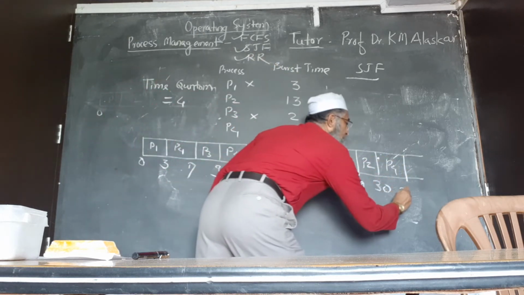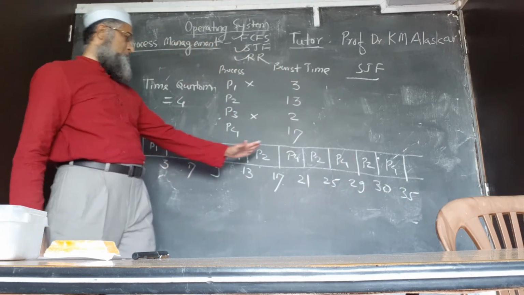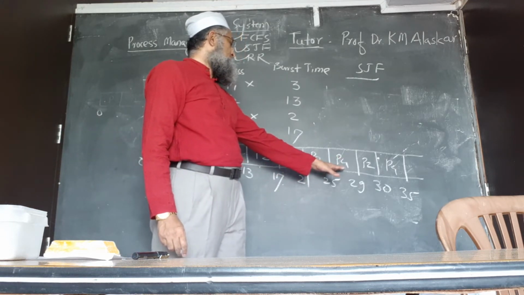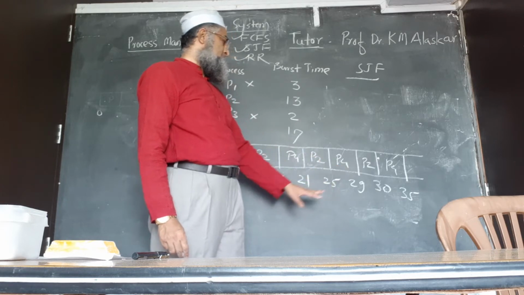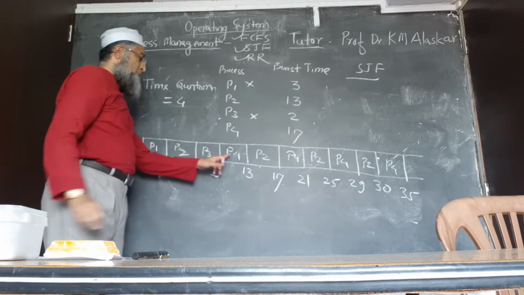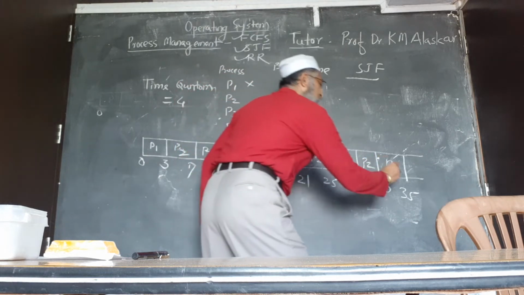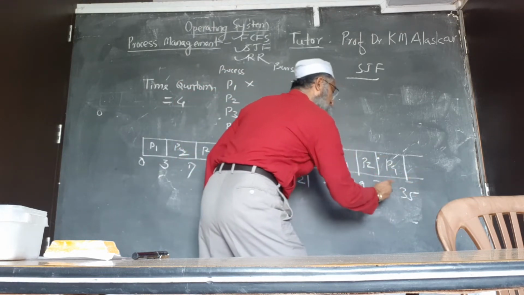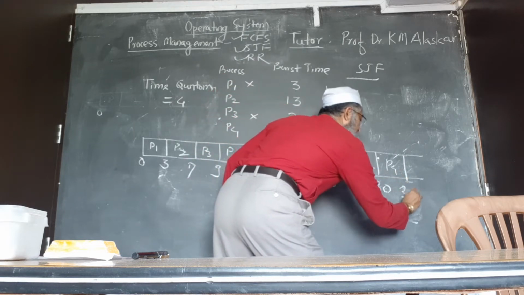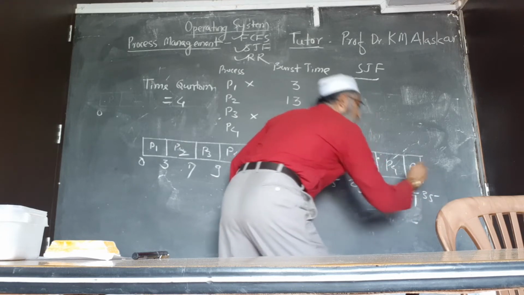So this will be 34. If you see, P4 gets the chance 1, 2, 3 and 4 times. This will be 16, sorry, here it is P2, 1, 2, 3 and 4, so 16. So one more second will be required, and that will be 34. And the last one, again P4, because only one is remaining, so the total will be 35.